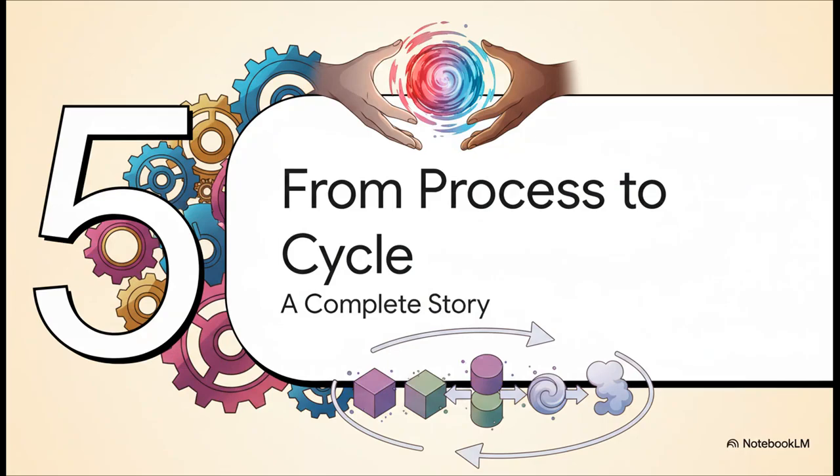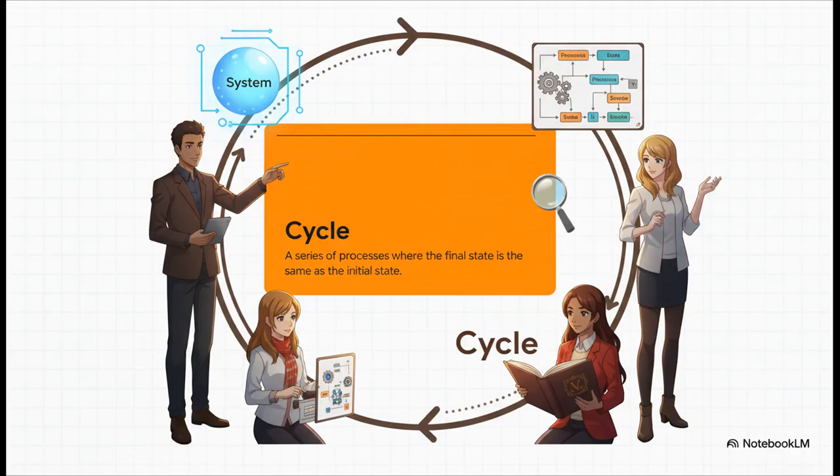But what if the story doesn't just end there? What if it loops around and starts over? That's how we get from a single process to a complete, repeating story, the cycle. A cycle is exactly what it sounds like. It's a series of different processes that are strung together, but the key is that the very last one brings the system right back to its original starting point. This is absolutely essential for things like engines or refrigerators that have to run over and over and over again to do their job.